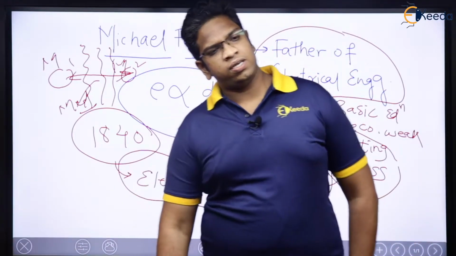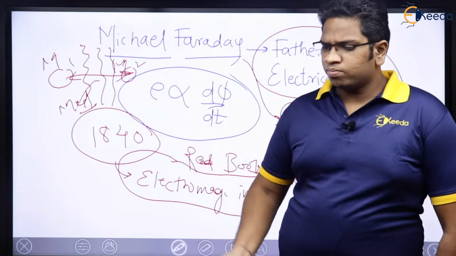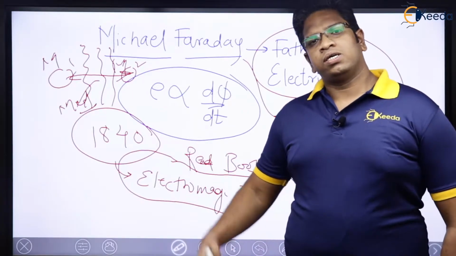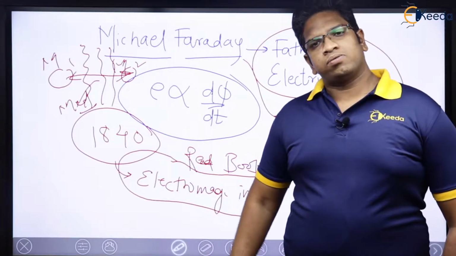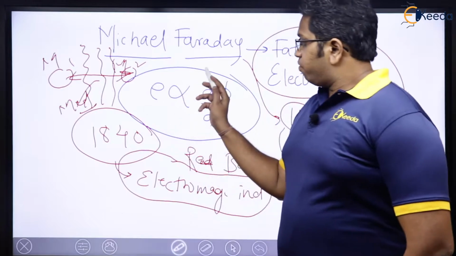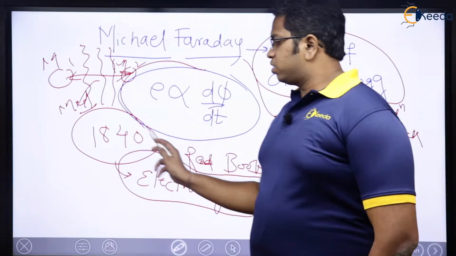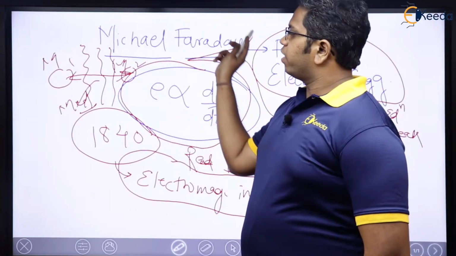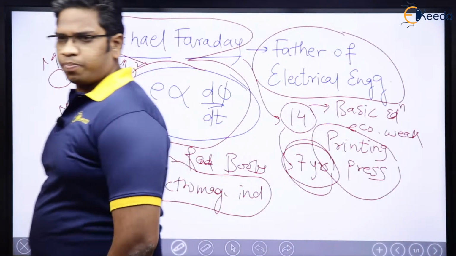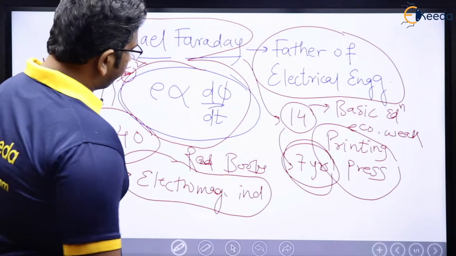Yes, we know that Einstein explained relativity and all those concepts, right? Special theory, generalized theory, right? But still, the main foundation was given by Michael Faraday. Michael Faraday was a genius. Anyways, let us move forward.